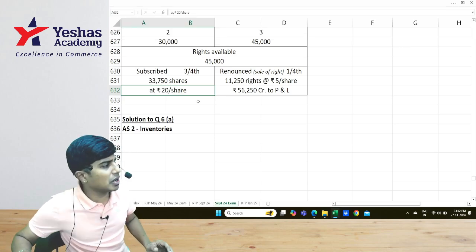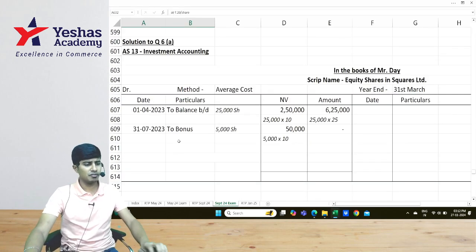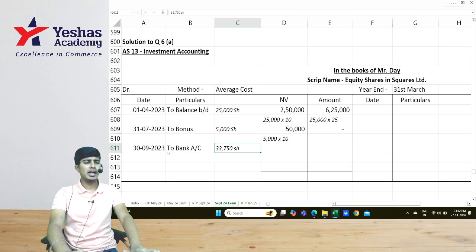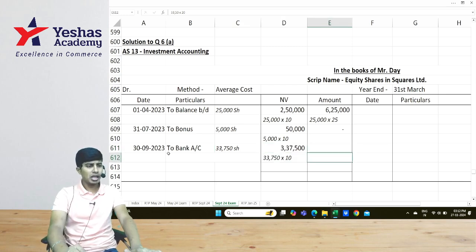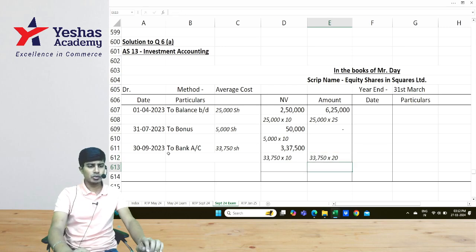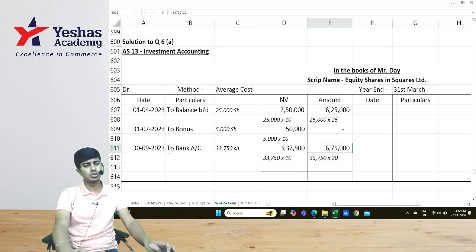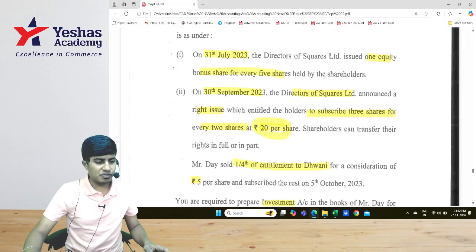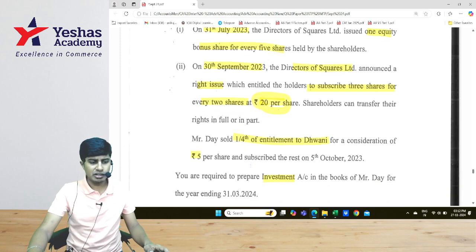We'll write a very simple purchase entry for 33,750 shares on 30th of September. I would write here to bank account 33,750 shares. Cost comes to 3,37,500. Sorry, 33,750 into 20. The cost comes to 6,75,000. And after this, what has happened?